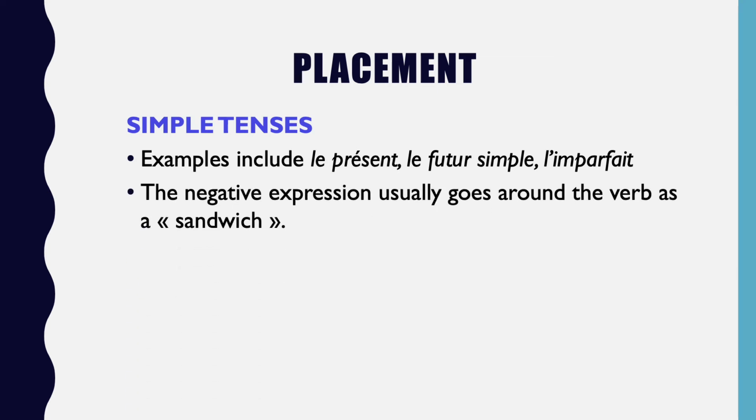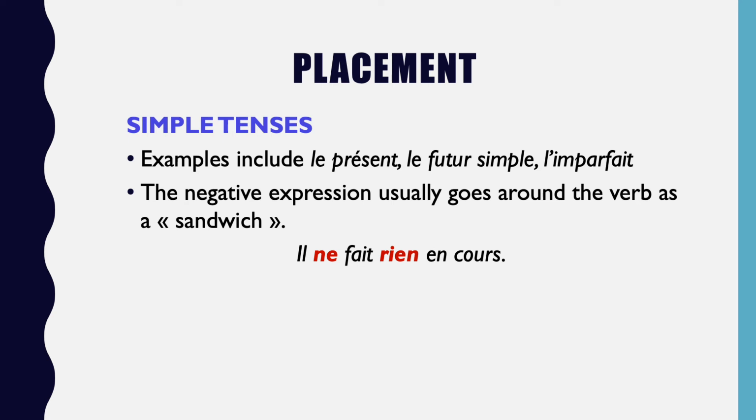Now, for these simple tenses, the negative expression is going to go around the verb as a sandwich. What does this look like? So here I'm using the expression ne rien, nothing. Our verb is fait. So we put the ne rien around the verb fait to form our sandwich. Il ne fait rien en cours.